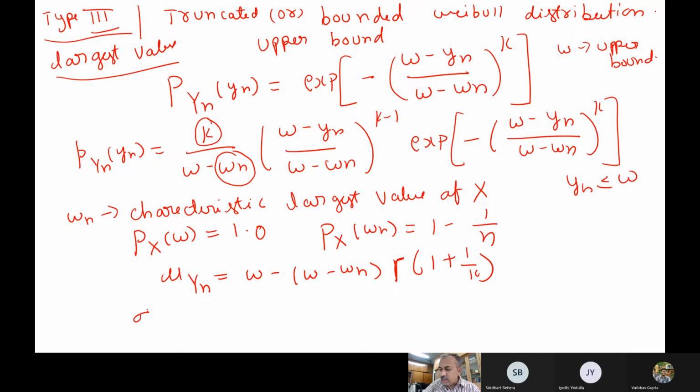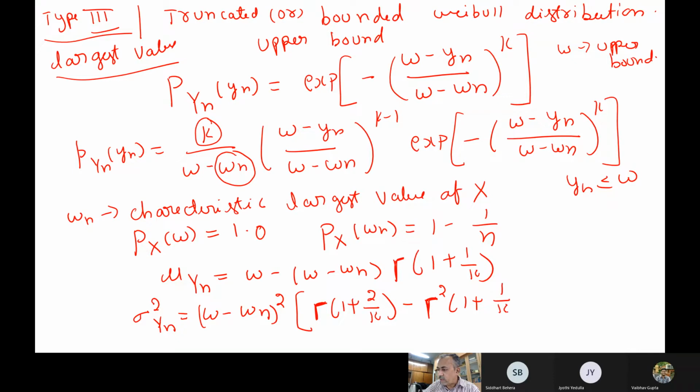And the variance, sigma squared yn, is (omega minus omega n) whole squared times gamma of 1 plus 2 by k minus gamma squared of 1 plus 1 by k.